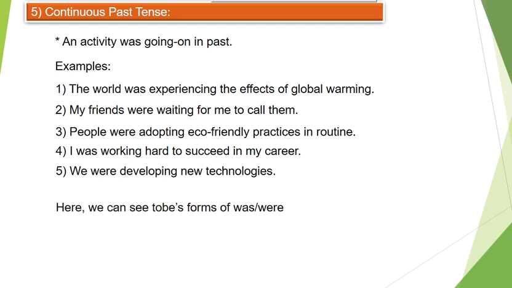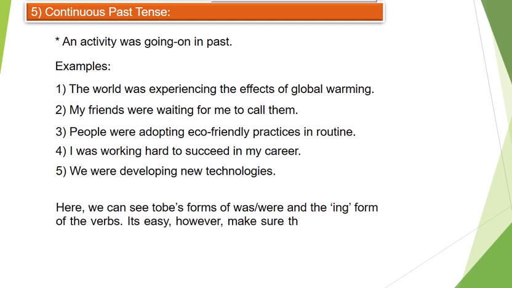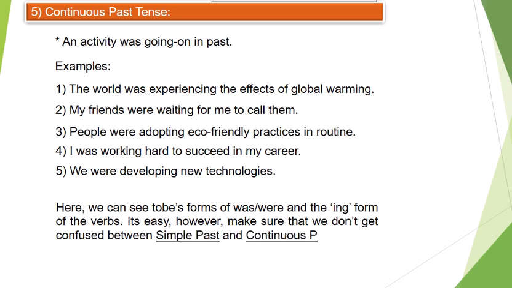Also sometimes we make mistakes in understanding the distinction between two similar kinds of tenses. Here we have simple past tense and continuous past tense. Simple past tense says an activity happened in past, so we don't use any to be's form in simple past tense. But here in continuous past tense we use was, were and the ing form of the verb. So try to make 10 more sentences, guys, and see the difference.